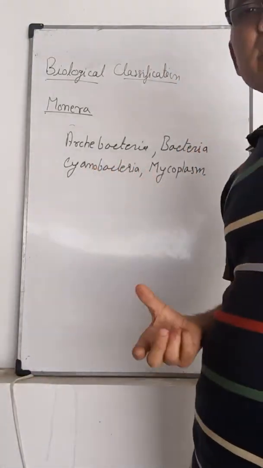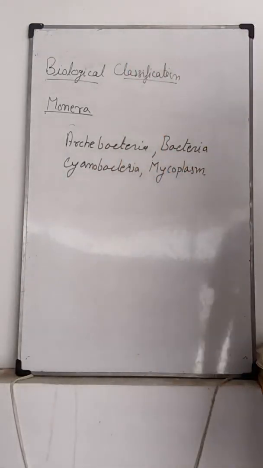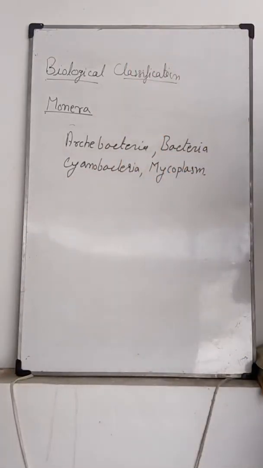Bacteria and cyanobacteria are collectively called eubacteria. Now, the first group is